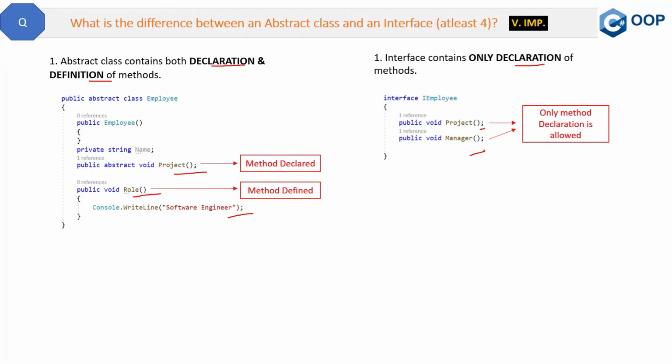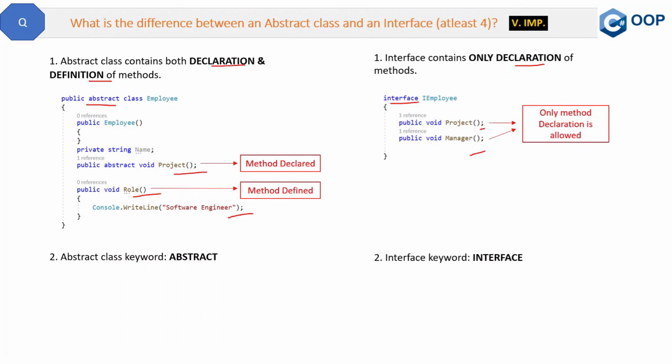Now let's come to the second difference. Second difference is quite obvious. Abstract class uses the abstract keyword. See here, the abstract keyword is there, and interface uses the interface keyword. See here in the code, the interface keyword is there. So this is the second and the simplest difference.